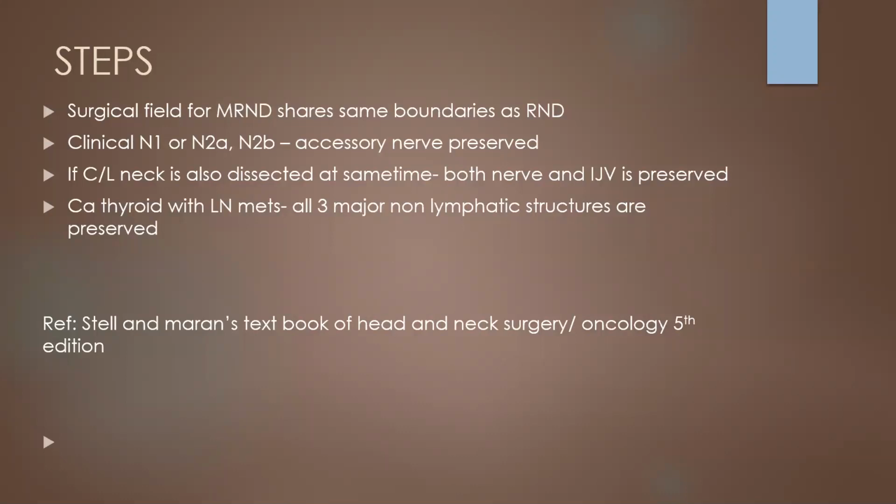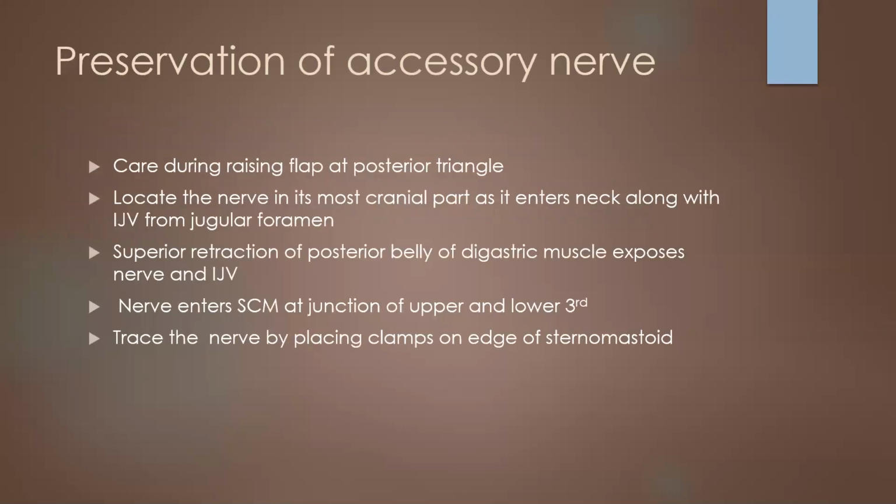So, the steps to follow while preserving the accessory nerve. The accessory nerve is to be preserved while raising the flap at the posterior triangle during our initial steps only. We should locate the nerve in its most cranial part as it enters the neck along with the internal jugular vein from the jugular foramen. So the internal jugular vein and the accessory nerve come together at the root of the neck, and we should locate the nerve there.